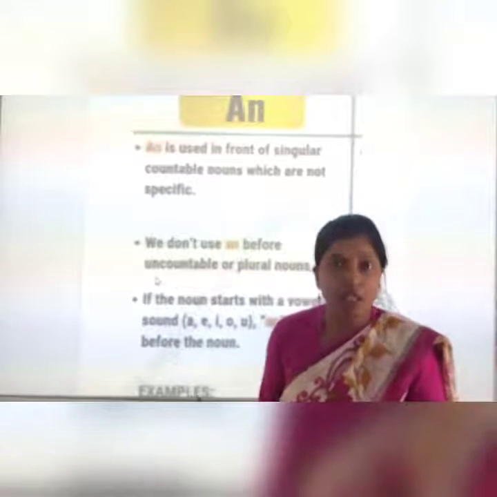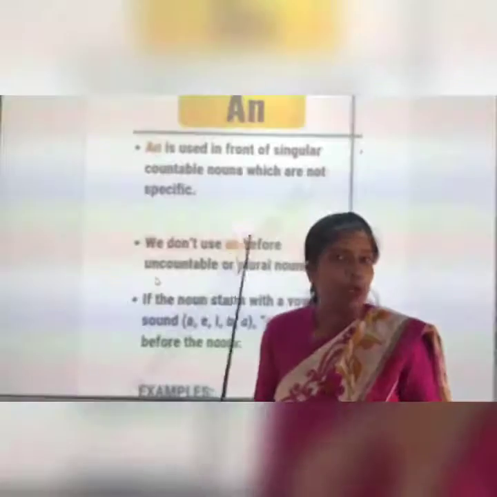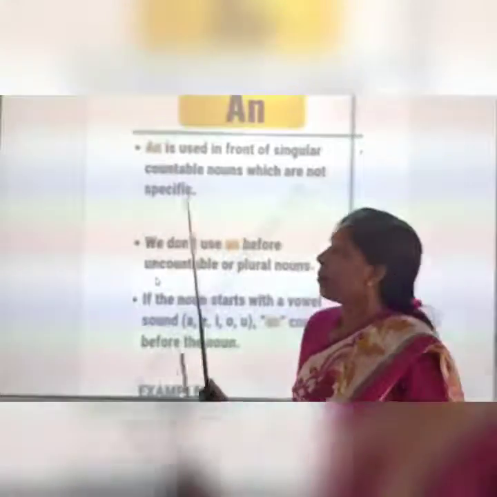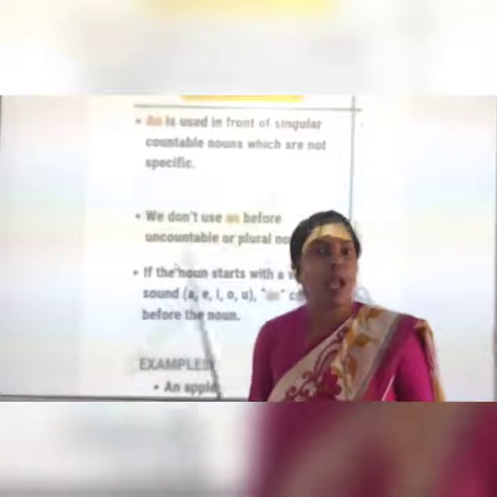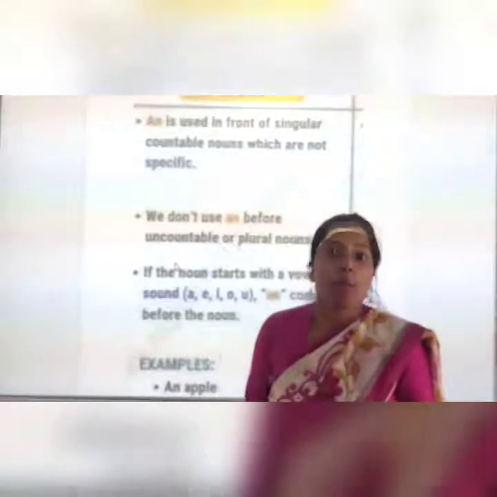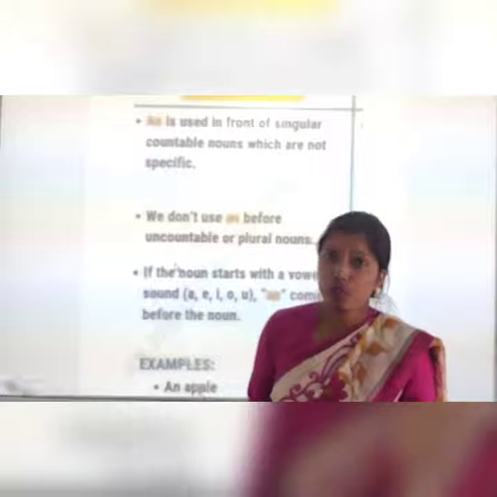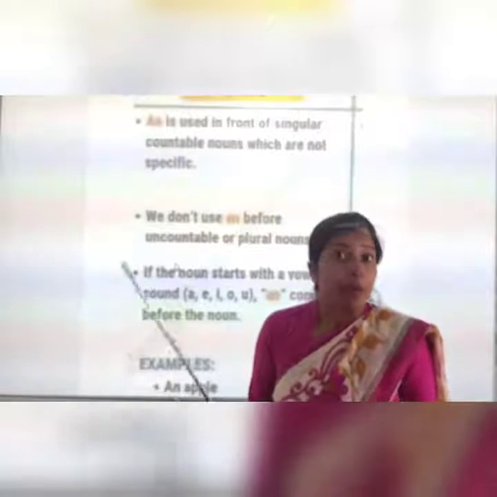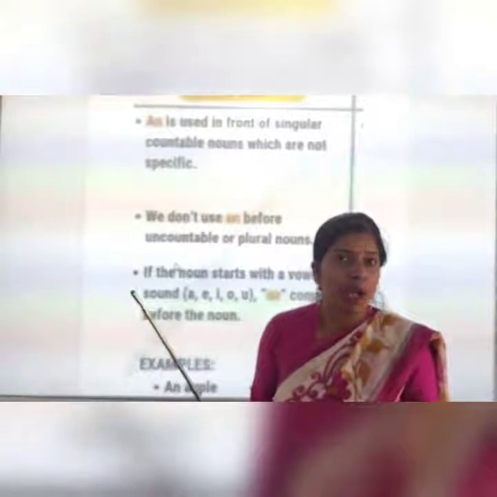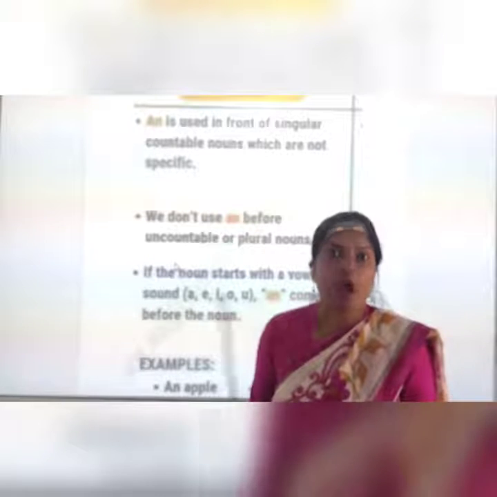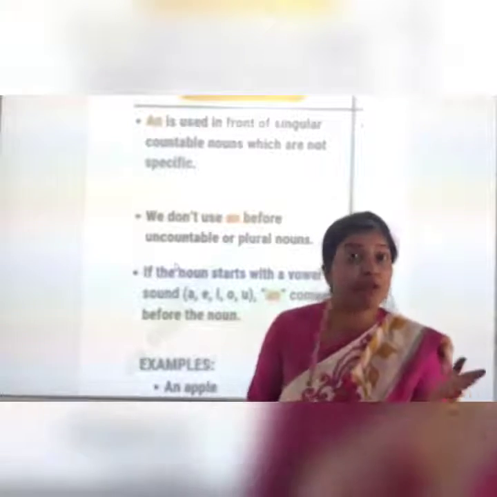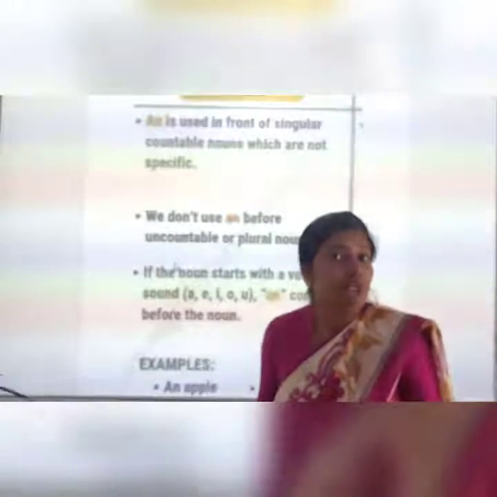We don't use them with plural uncountable nouns. But there is a major difference of vowel sounds and consonant sounds. Because a and an both we use for the singular, then one question is there in your mind. Ma'am, we use both for singular nouns, then how can we differentiate where we have to use a and where we have to use an?